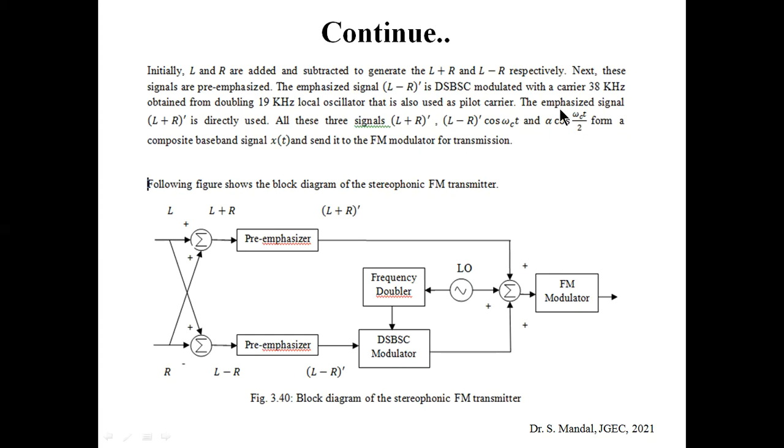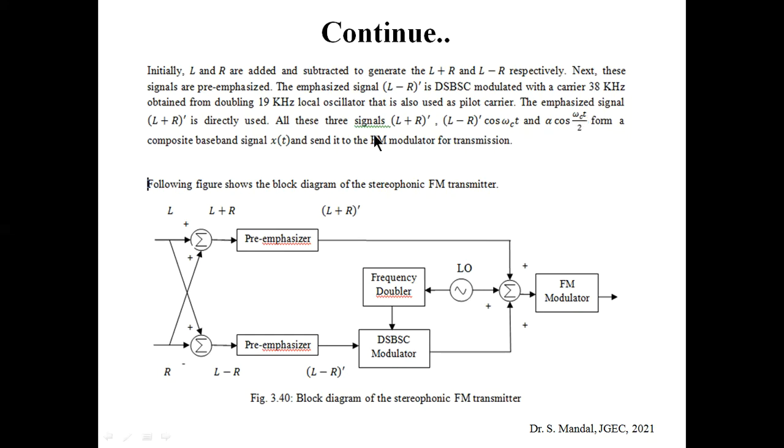The emphasized signal L plus R we send directly. So we are mainly dealing with three signals: one is L plus R dash, the emphasized L plus R signal; another is the DSBSC modulated L minus R dash, that means L minus R into cos omega ct; and another is the output of the local oscillator, alpha into cos omega ct by 2.